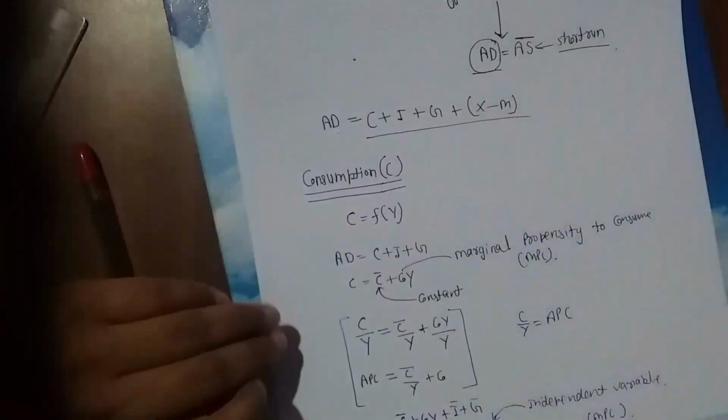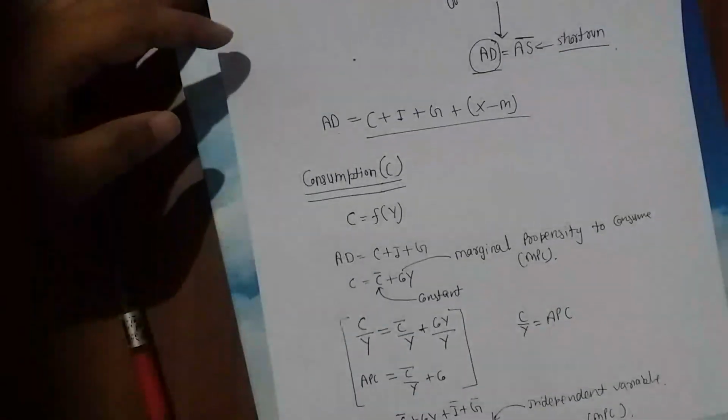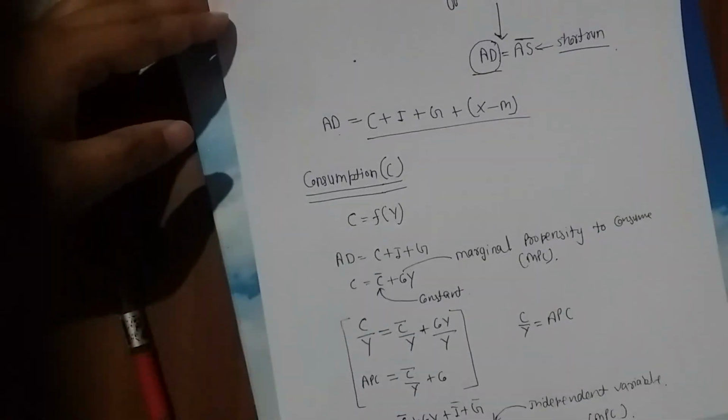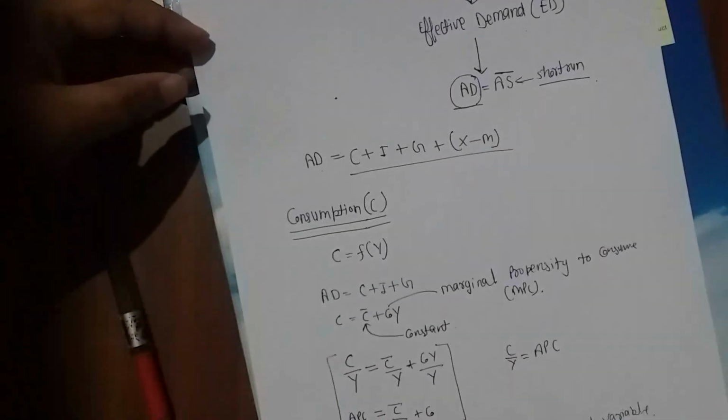Okay, now we will understand this with the help of diagram.